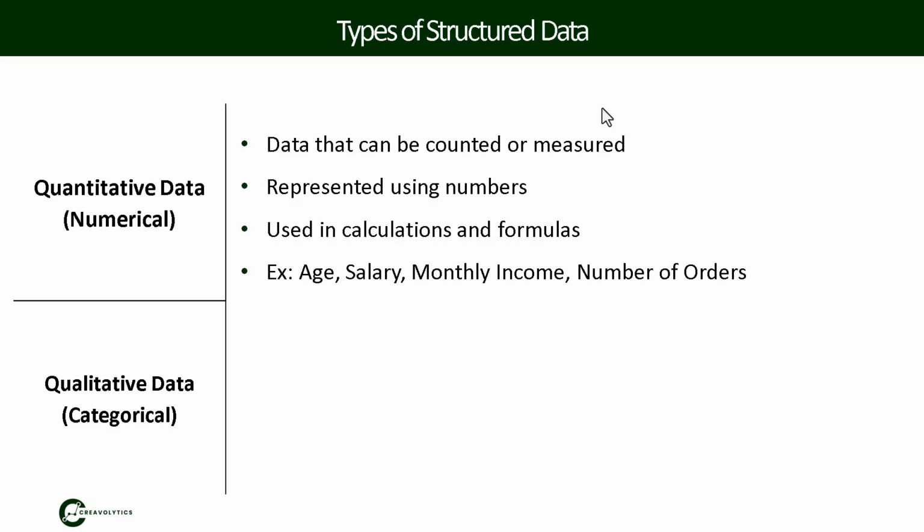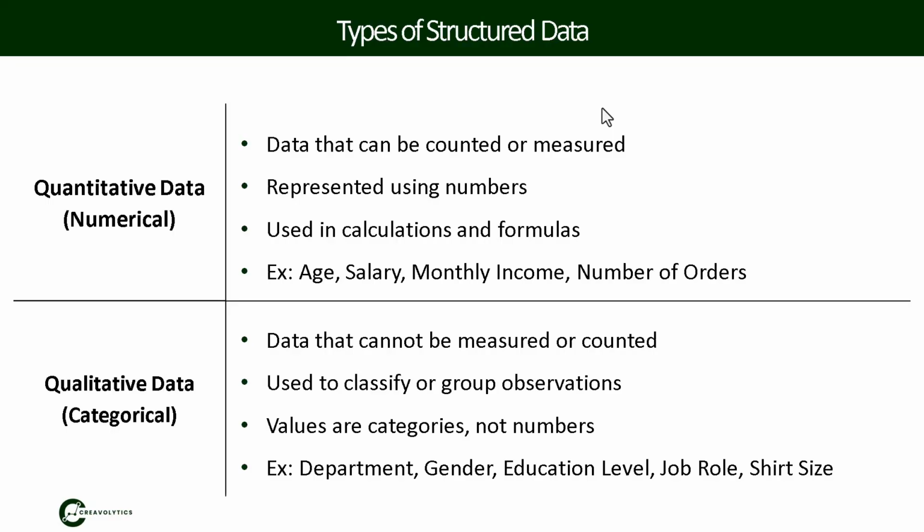Now let's look at qualitative data, which is also called categorical data. And remember, the word qualitative comes from the word quality. Qualitative data cannot be measured or counted, so it is not numerical. This type of data is used to classify or group observations into categories.